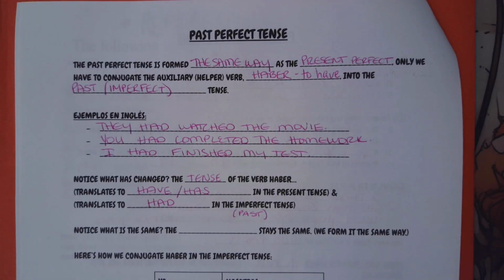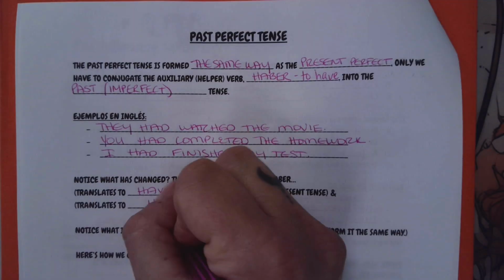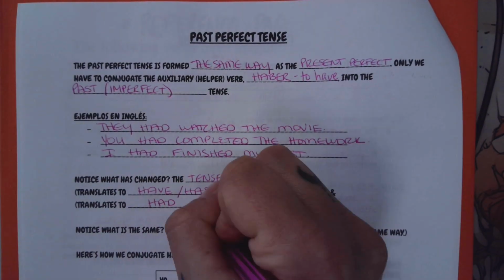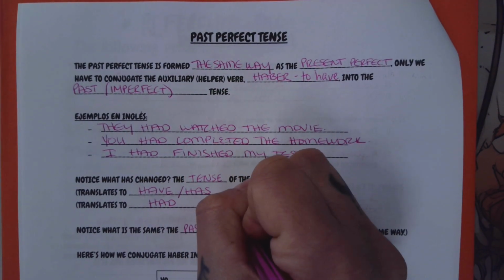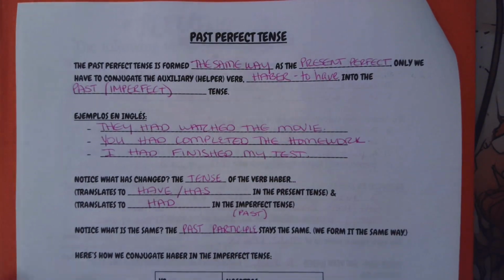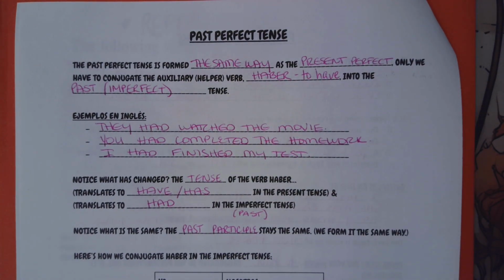All right, so what is the same about these phrases? We know one's present perfect, I have danced, past perfect, they had danced. What is the same? Well, it's the past participle. That second verb stays the same. Okay, we form it the exact same way.